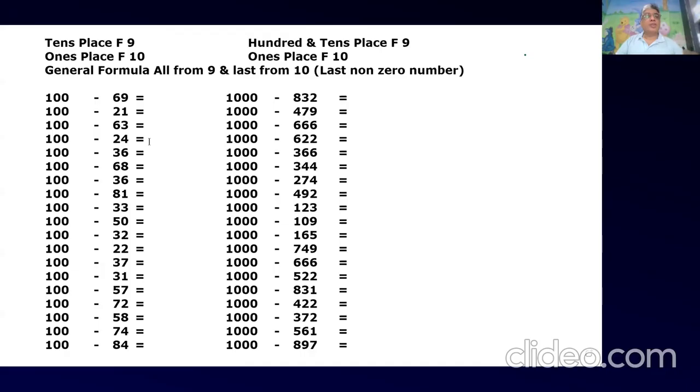So this number you have to make a friend of 100. This number you have to make a friend of 1000. So what logic did I give you? 10's place is friend of 9 and 1's place is friend of 10. And one more thing I have written is last non-zero number is friend of 10.